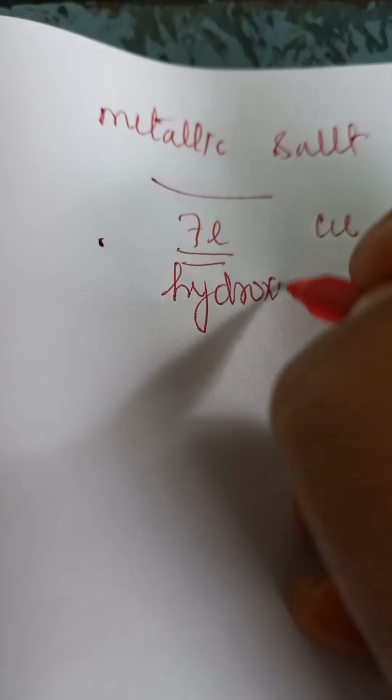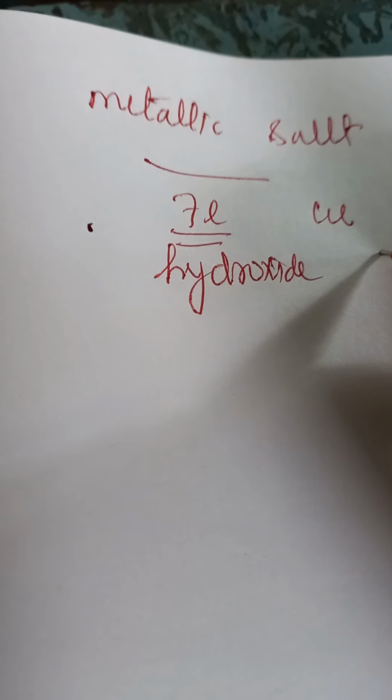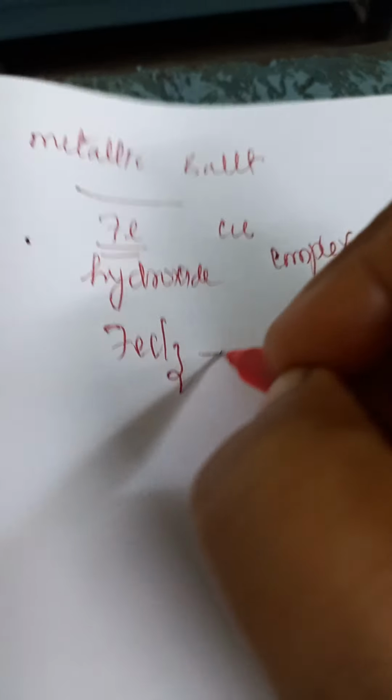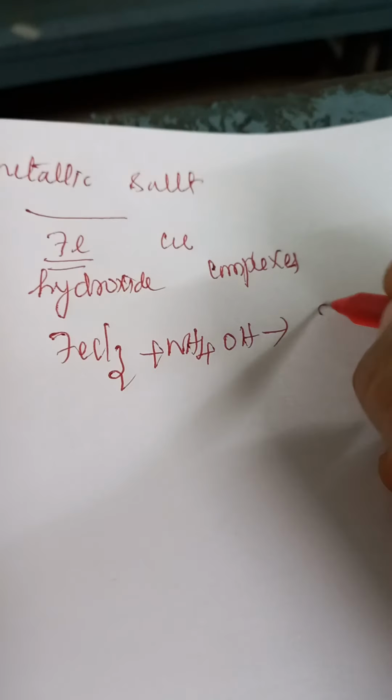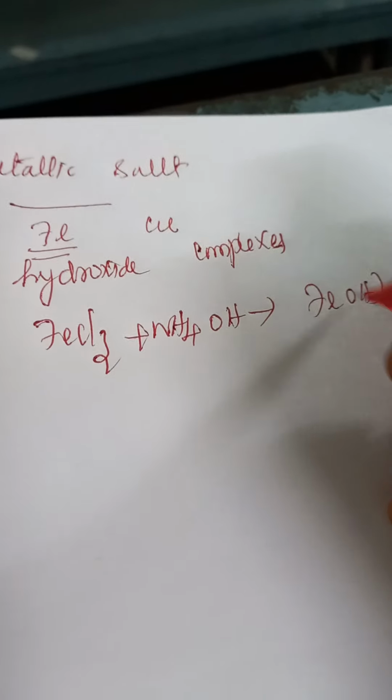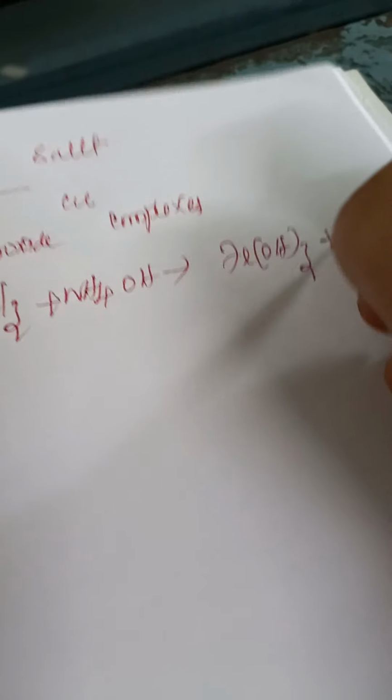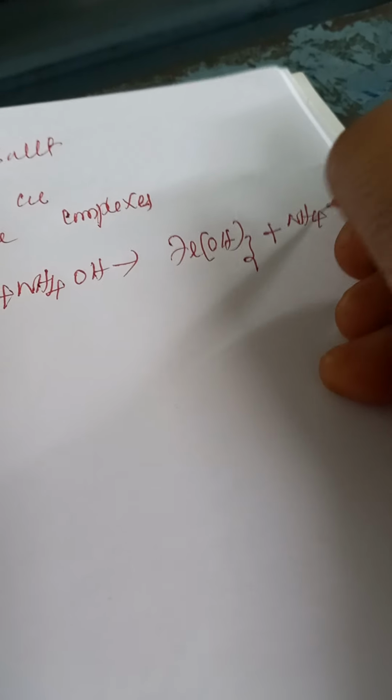Metal hydroxides are formed in the case of iron, and complexes or coordination compounds in the case of copper. For example, iron chloride with ammonium hydroxide forms Fe(OH)3, iron hydroxide, plus ammonium chloride.